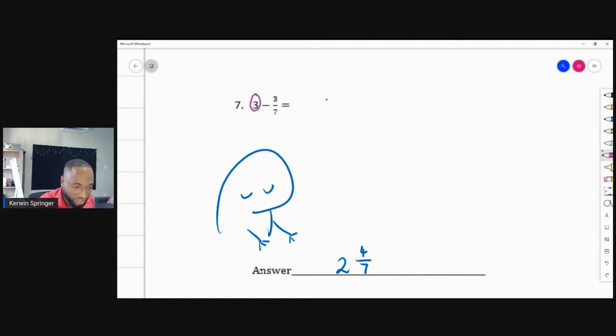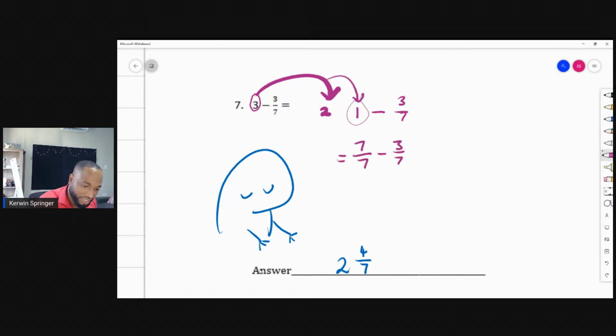You could think of it like the 3 split into a 2 and a 1. And this is really 1 minus 3 sevenths. So we're just using this 1 to change it to the fraction. So this is like 7 over 7 minus 3 sevenths, which is 4 sevenths.